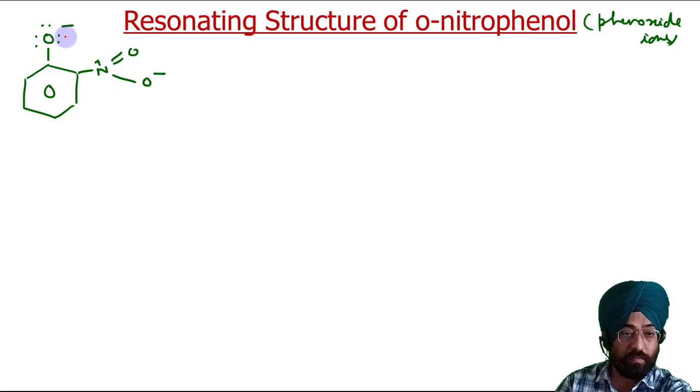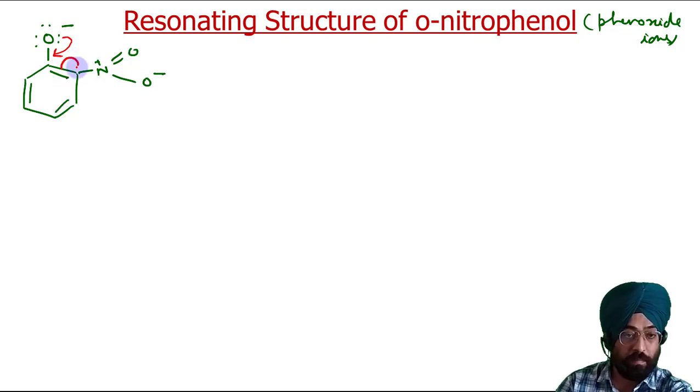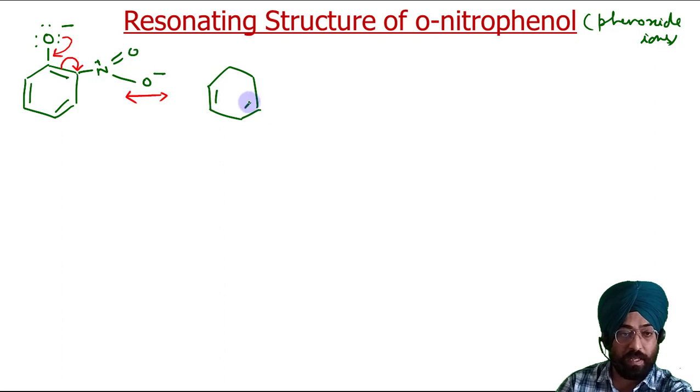So resonance will start like this, these electrons. First I will make it more benzene like. This electron comes here, this here, this here. Now we can draw resonating structures. Now this will come here. This is your first resonating structure. Let us see what the isomer obtained will be after we shift these electrons like this. So they will remain the same.